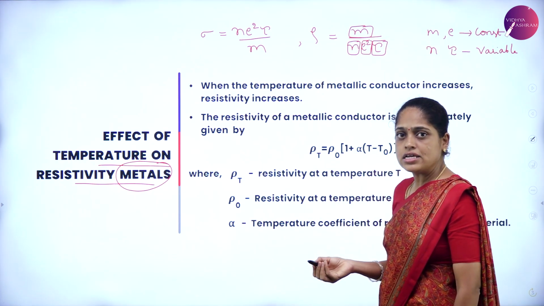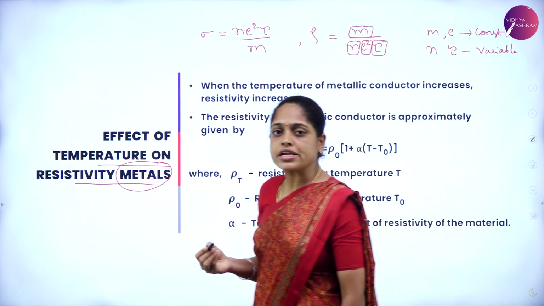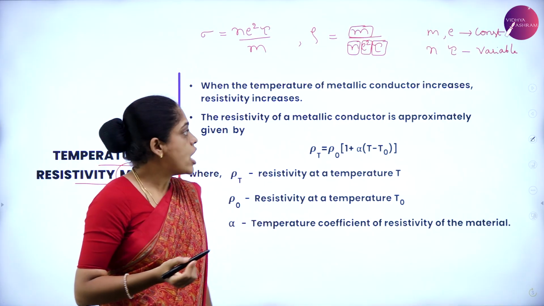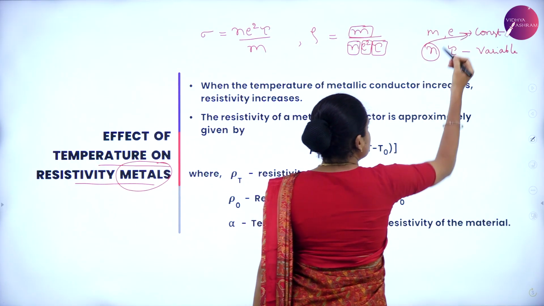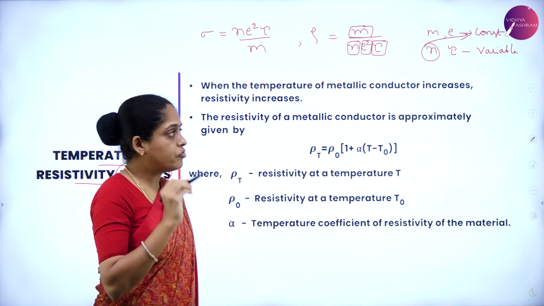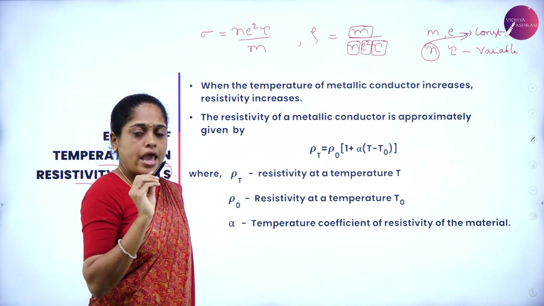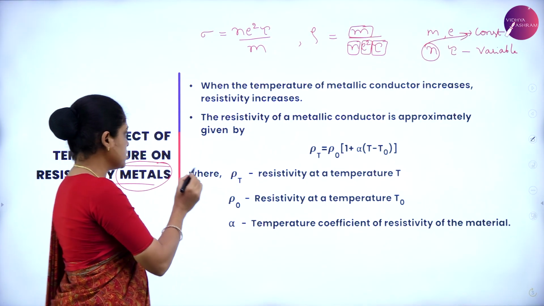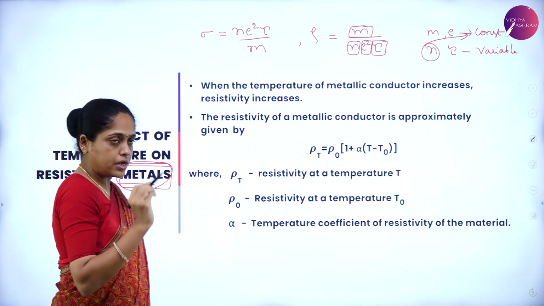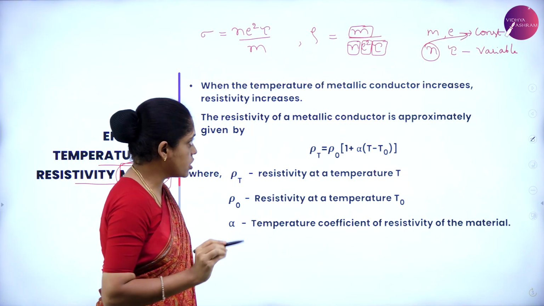In conductors, number of free electrons are more. As they are more in number, N is also constant in metals. So we have three constants in this, M, E and N. You have to keep in mind, I am discussing the metals. In metals, N is also constant.